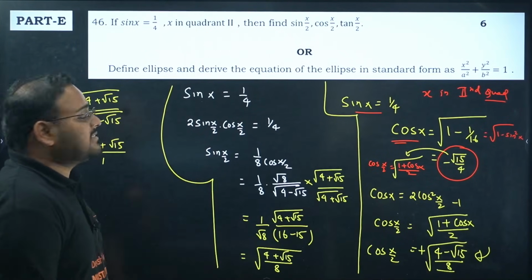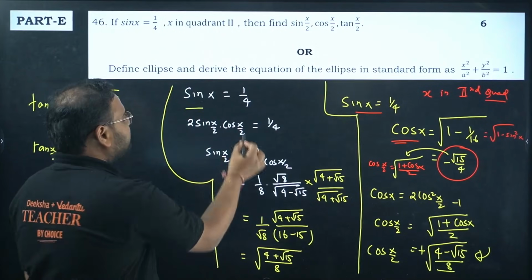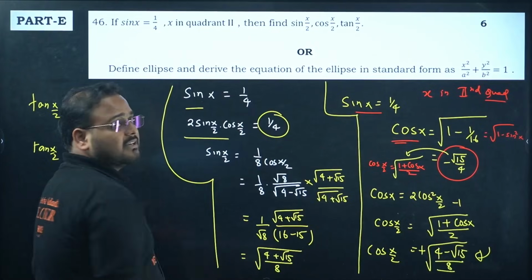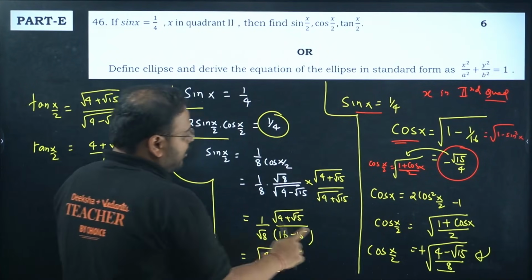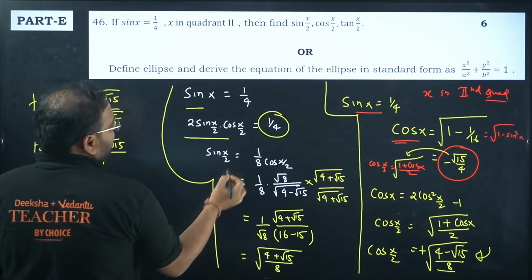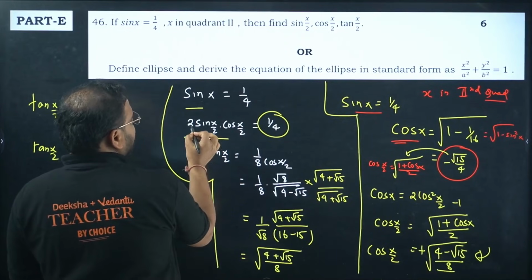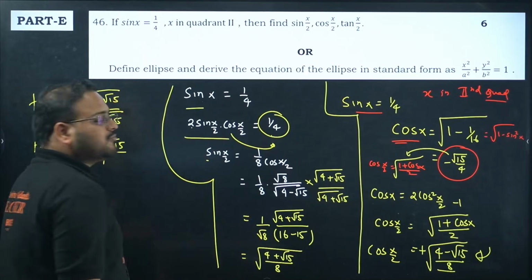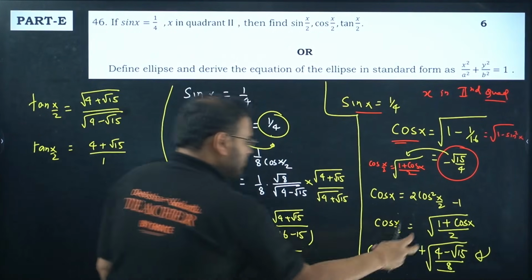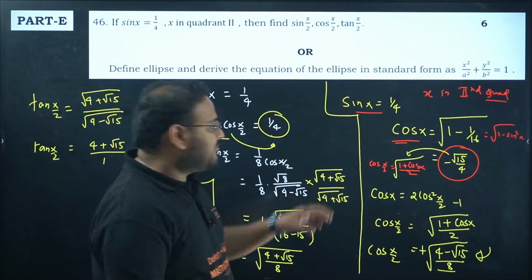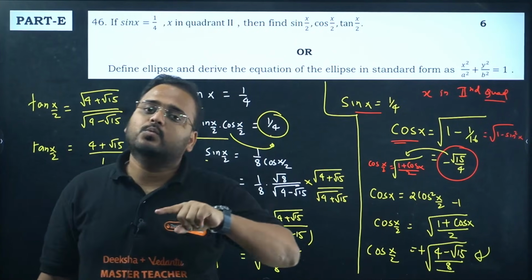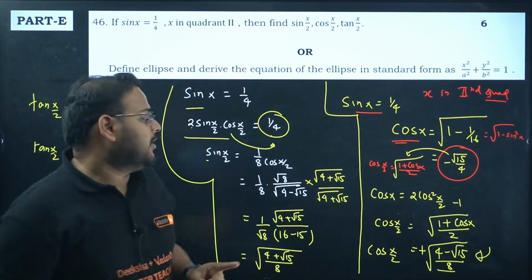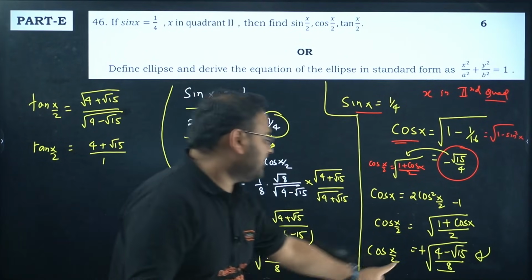Next, once we have sin x as 1 by 4, we get sin x as 2 sin x by 2 cos x by 2. The formula is there for sin 2x: 2 sin x by 2 cos x by 2. Cos x by 2 formula we already have. So substitute back. You're going to get sin x by 2 as 1 by 8 times 1 over cos x by 2. Substitute this value as positive, because if the x value is in second quadrant, x by 2 is in first quadrant, and in first quadrant all the ratios are positive. That's why I've taken the positive value.